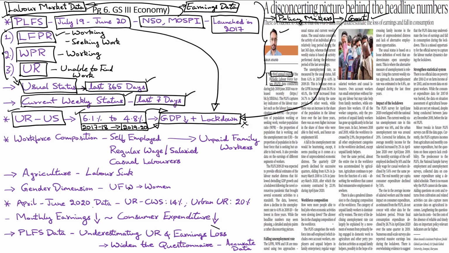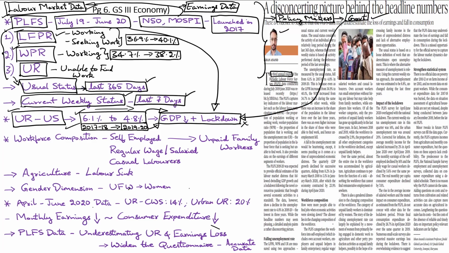To understand this, we need to look at other key indicators of the labor market, such as labor force participation rate and worker population ratio. During the same period, when unemployment rate declined from 6.1% to 4.8%, the labor force participation rate increased from 36.9% to 40.1%. But during the same period, the worker population ratio also increased from 34.7% to 38.2%.